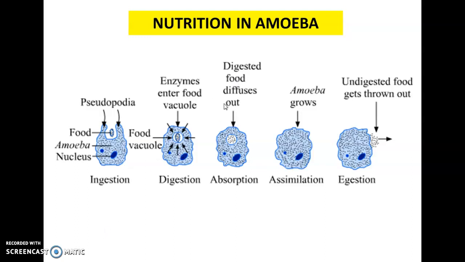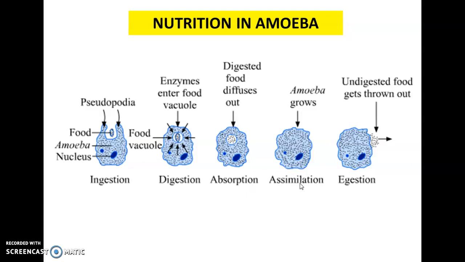Now the digested food present in the food vacuole of amoeba is absorbed directly into the cytoplasm of amoeba by the process called diffusion. As we know, amoeba consists of only a single cell. It doesn't require any bloodstream to carry the digested food throughout the body. So the digested food just spreads out from the food vacuole into the whole amoeba cell. After the absorption, the food vacuole disappears.